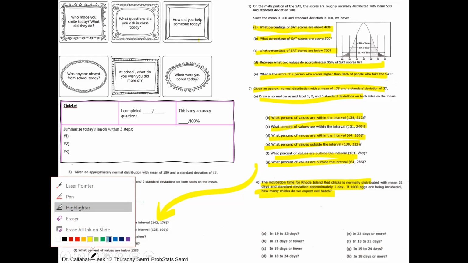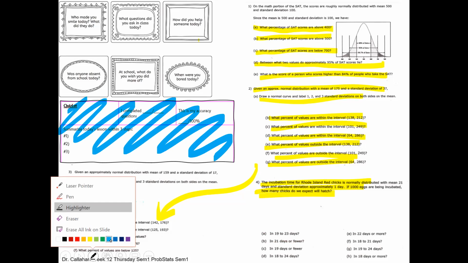Now, when you're done with the Quizlet, make sure you guys are reflecting on your experience right here. And lastly, your SEL for the day is to answer the following questions. I have 6 of them. You can go ahead and pick any 3.